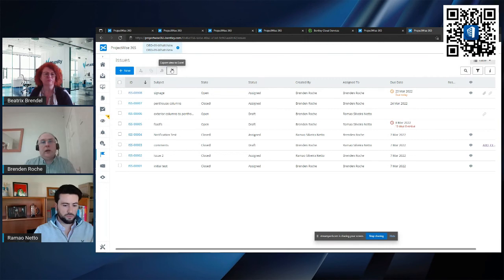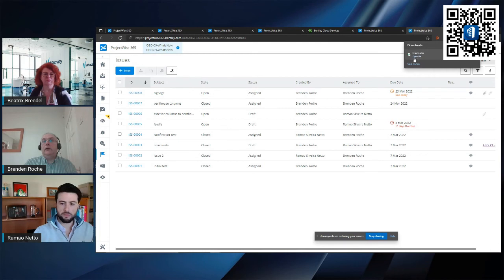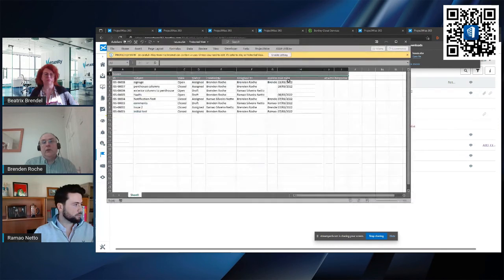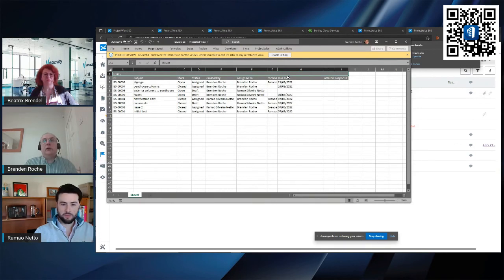The other thing you can do is, from the issues resolution manager, you can do things like export information to Excel. If I just open up that file, it's a summary page. Let's have a look. Once it's open, you can see it's just a summary of the issues, and you've got due dates in there as well, the status, etc. So you can do things like that.